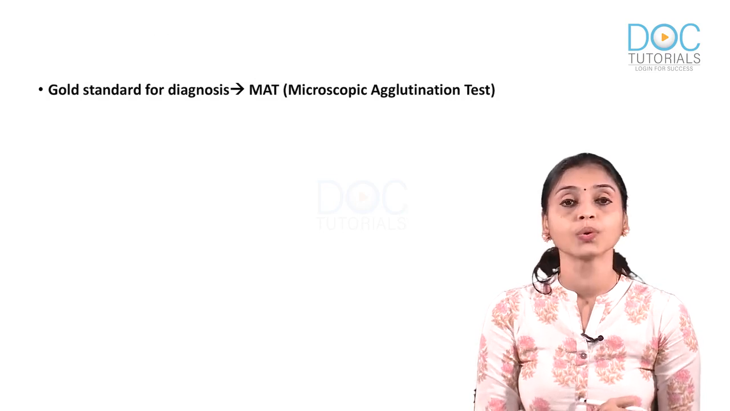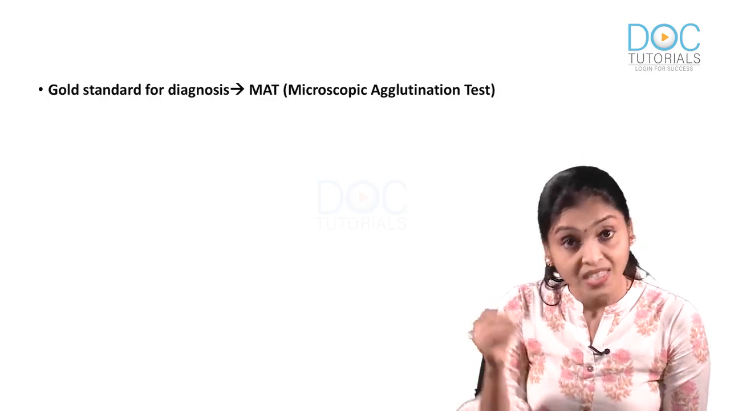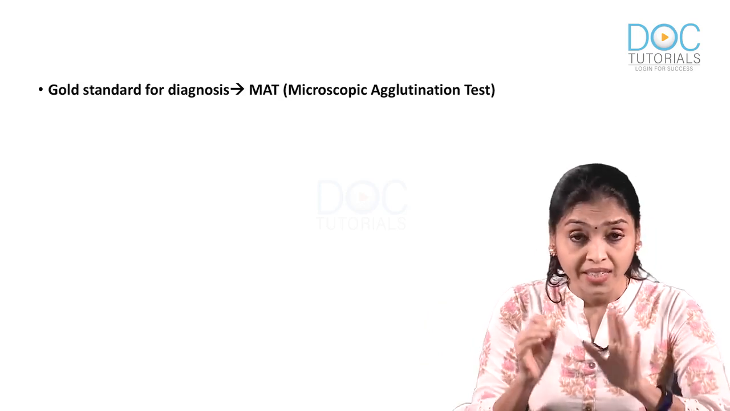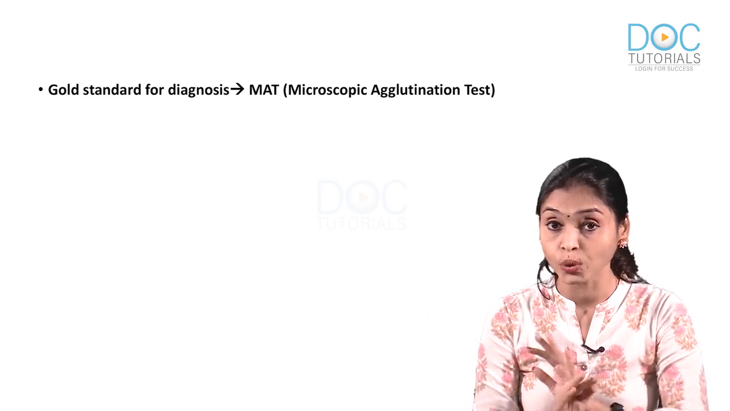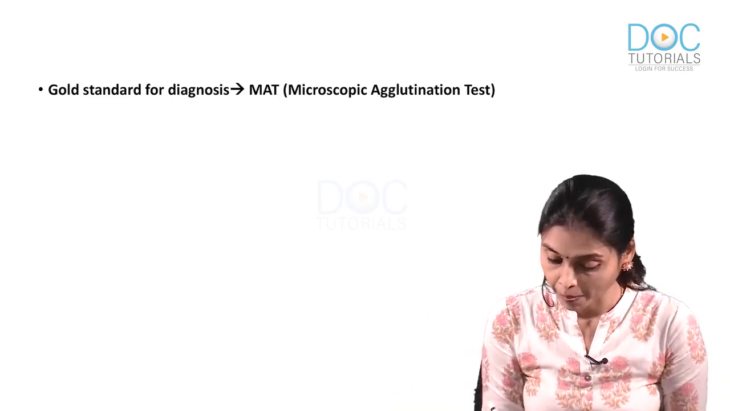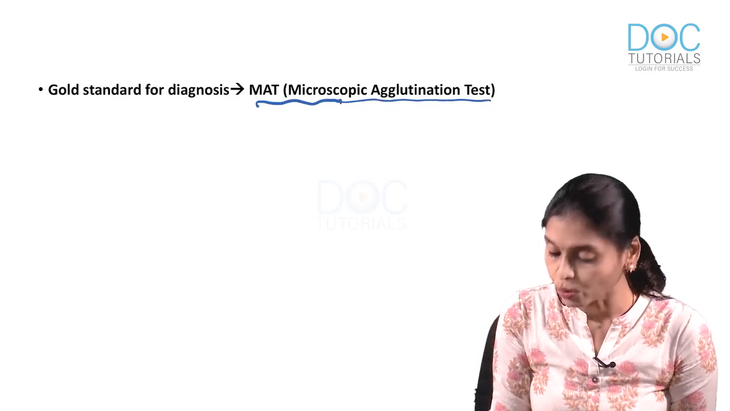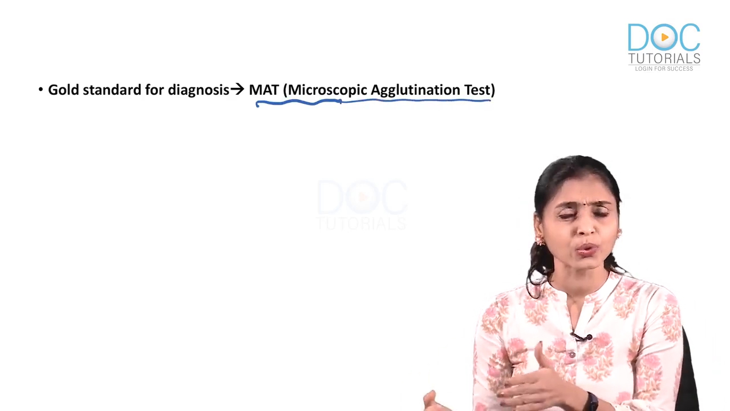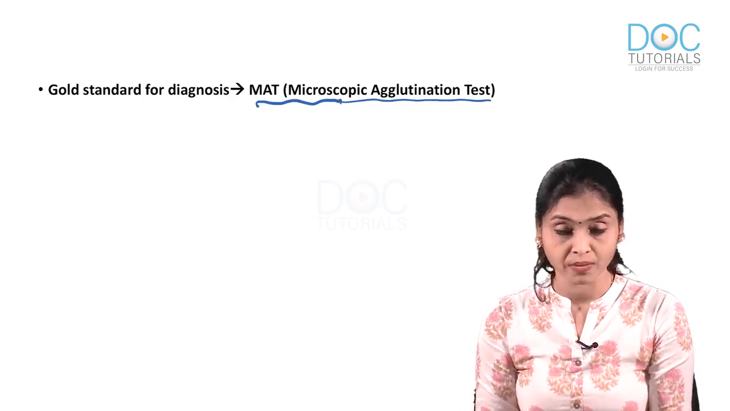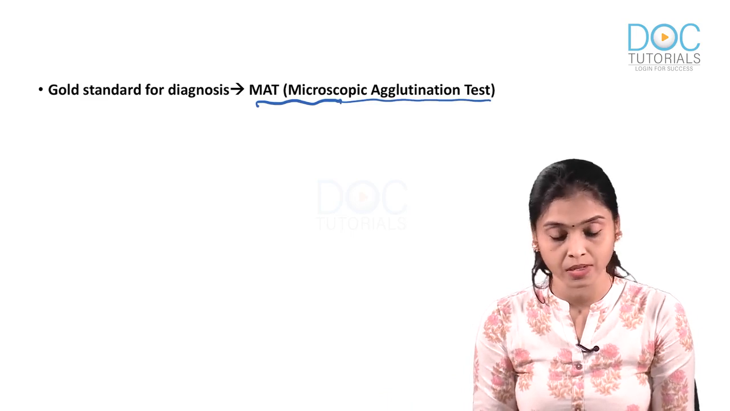Now, how to diagnose? There are many ways, but the gold standard test, which is again an MCQ, is MAT. Each and everything that we have discussed in this are MCQs. Don't ignore anything. Everything is important. MAT, what is it? Microscopic agglutination test. Though we say this is the gold standard, in hospitals we usually use IgM ELISA for diagnosis. That is also another thing that we have, but the gold standard is MAT.